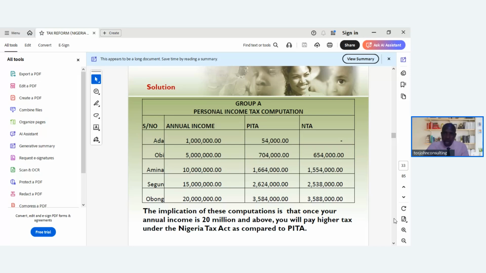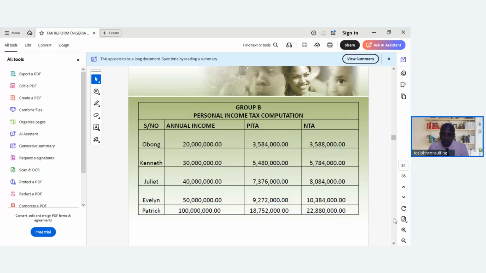So the group A under personal income tax computation. You can see what we have here, the PITA and the NTA. You can see the first one is dash. So you can see the difference, right? So the implication of this computation is that once your annual income is 20 million and above, you will pay higher tax under the Nigerian Tax Act as compared to PITA. So that is what it is.